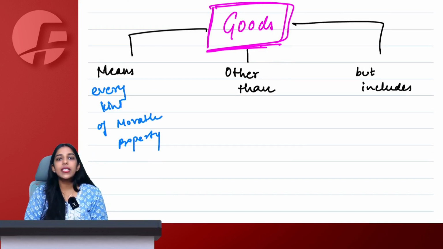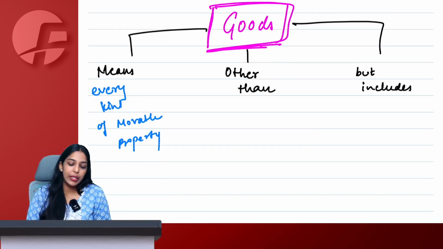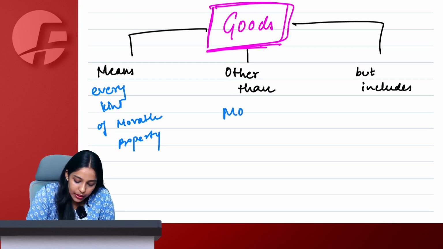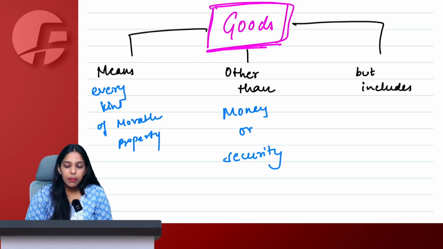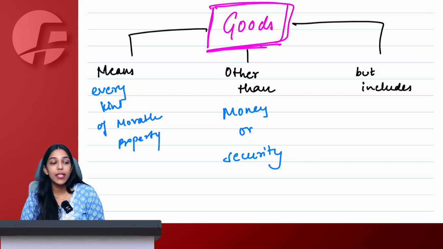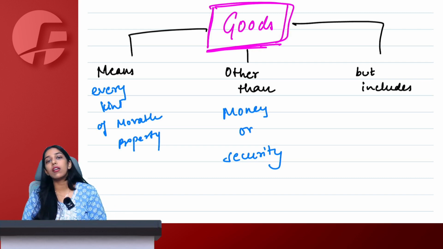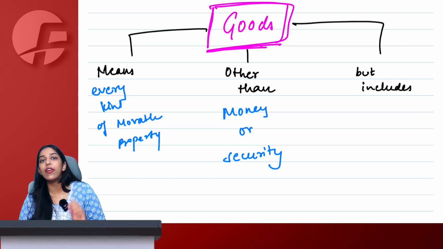Okay. So very simple. Goods means every kind of movable property other than money or security. Other than money or security, which means money or security can be movable, but they will never be considered as goods. These two things might be movable, but still they will never be considered as goods, and GST cannot be levied on them.